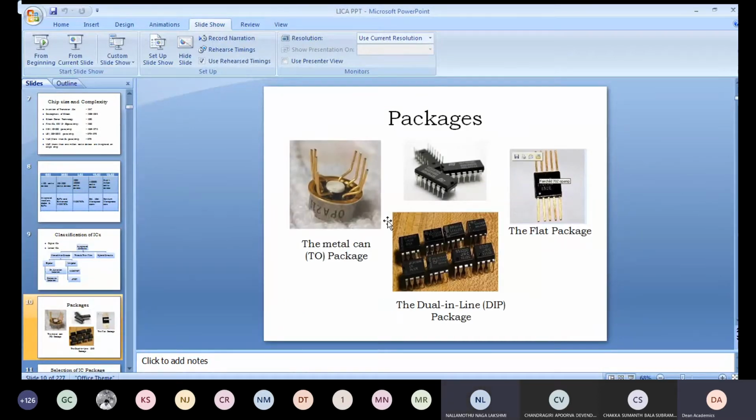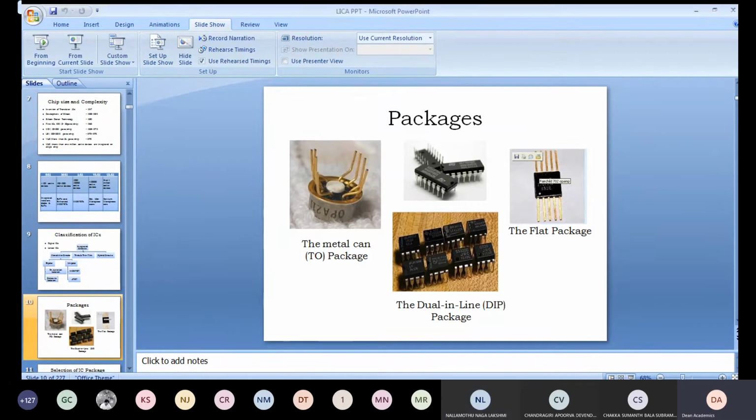So what do you see on this slide? Classification of ICs. Different packages of ICs, ma'am. Very good, different packages of IC. Now and then I'm taking your attendance and I'm observing who is talking, who is giving response, because your name will be highlighted. So it is nice that some of you are responding very well.